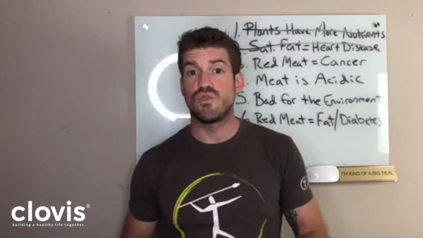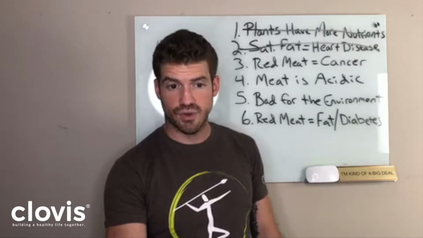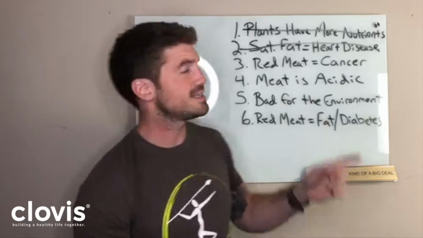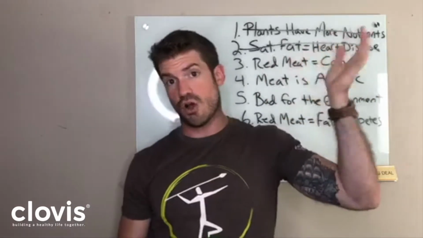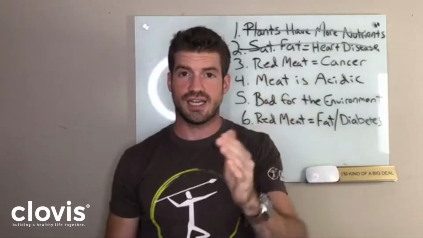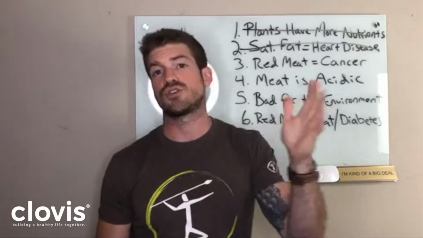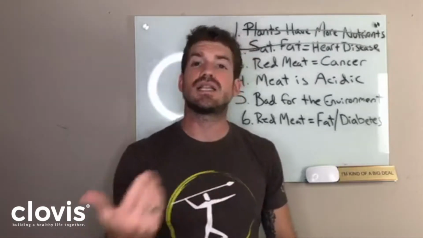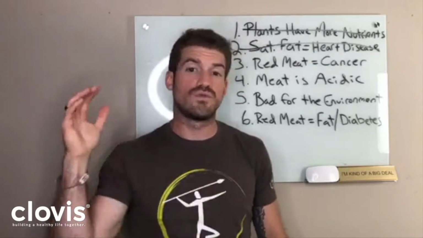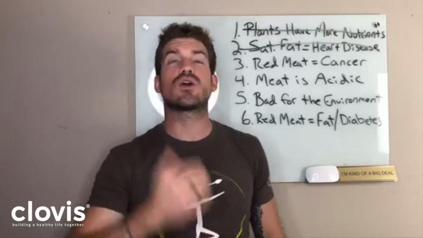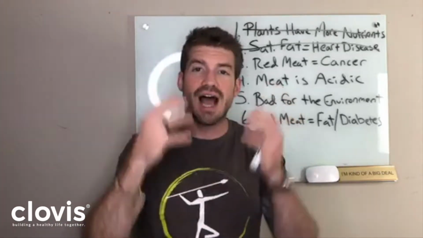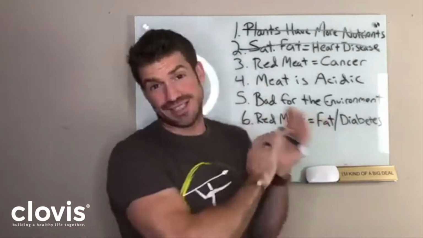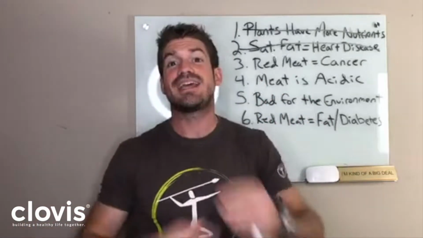Let's move on to red meat and cancer, okay? So right now we're going to talk about this causation versus correlation piece because that's where this comes from. Red meat causes cancer. This is all causation versus correlation, or correlation versus causation, okay? Now, observational studies or epidemiology cannot prove causation. So when we're looking at correlation versus causation, if it's an observational study, it can't prove causation. This is impossible. It just can't.